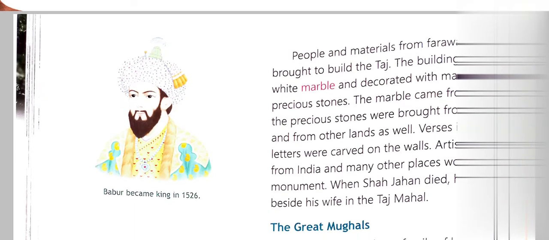The materials, including the white marble, the red sandstone, and the precious and semi-precious stones, and the workers and artisans, were all called and brought from India and from outside India, from different parts of the world. Different types of semi-precious stones were used, like coral, Firoza, and Petunia, and very rare stones were also brought from different countries, from far away areas.